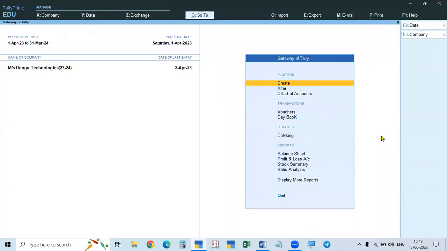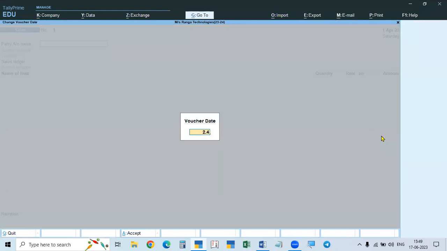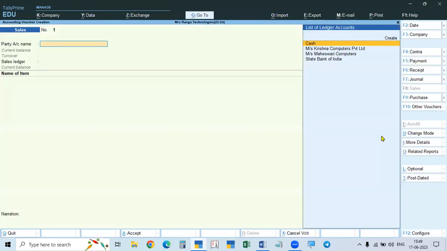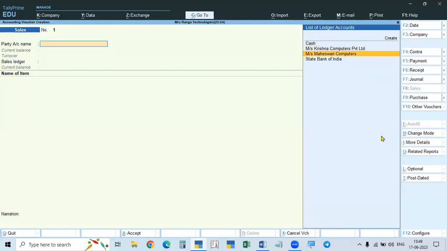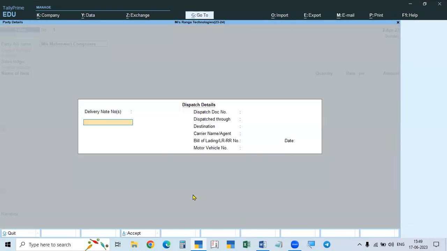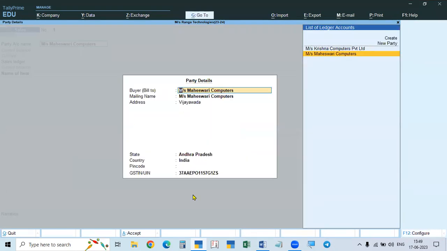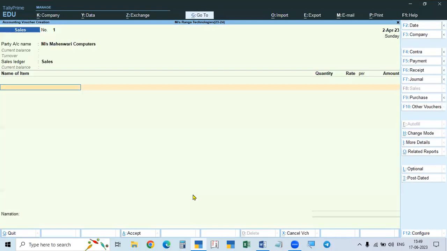That is sales voucher. Then go to sale, F8. Date is 2nd April. So 2nd April, whom sold? We sold to Maheshri Computers. That's also I created already. So when you are creating here, the country data and the state, you must be careful. It is interstate, Andhra Pradesh. Take Andhra Pradesh and then give the number here and accept this. So this is accepted. Again the name is accepted. This is sales. Take the sales account.